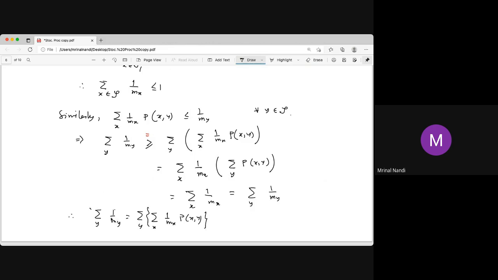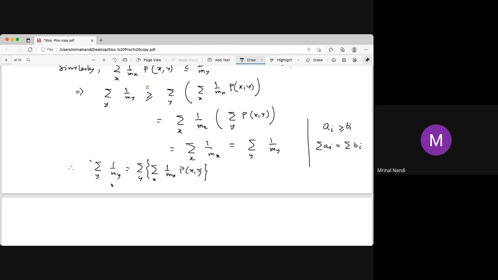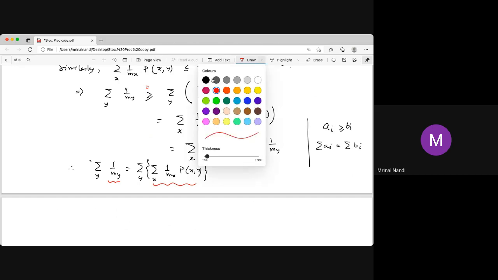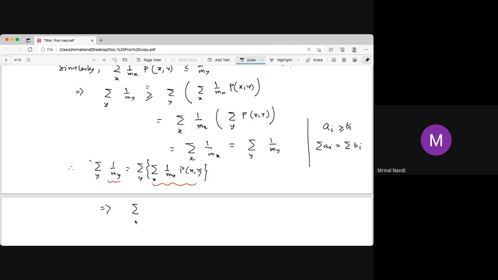That means if I have ai greater than or equal to bi, and the sum over ai is equal to the sum over bi, then all ai must be equal to bi. Otherwise, if one ai is strictly greater than bi, then the summation cannot hold. That means each term here is equal to this, and that implies that the sum over x of 1 by mx pxy is equal to 1 by my for all y belonging to this.